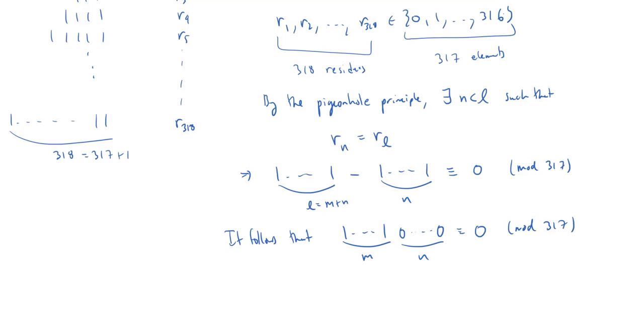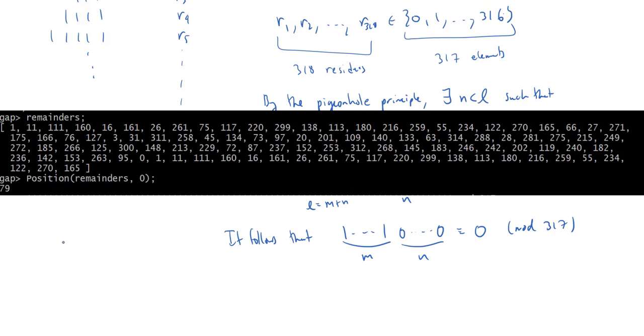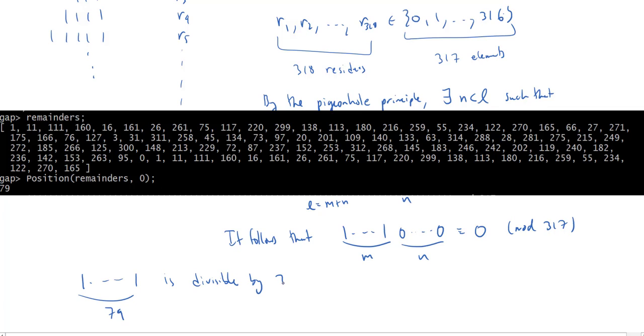Now, what is quite surprising, because I actually did run this through, well, it wasn't the spreadsheet, I actually used the programming language GAP. And what's an amazing surprise, of course, none of this proof is needed to show this, right? Like, this is just trivia here. If you take 79 ones in a row, that actually is divisible by 317.